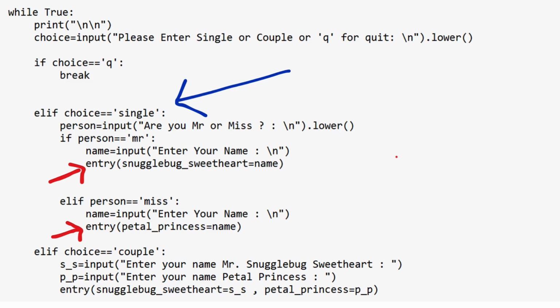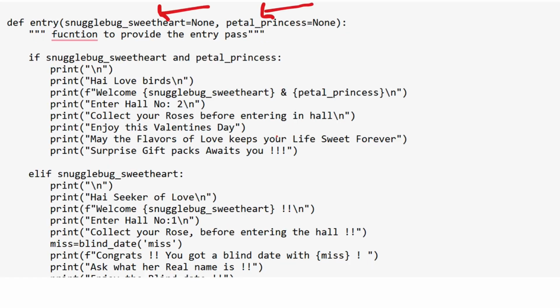So now the program enters the function named entry. See, here we have two parameters, that is Snugglebug Sweetheart and Petal Princess. Both are assigned the special value None, which can be taken as placeholder values. If the user sends the values, they will be assigned. If not, the parameters can be ignored, with no problem of errors and all, right? So in this scenario, as singles can be accommodated, there are plenty of situations where only Snugglebug Sweetheart, that is our male single, or Petal Princess, that is our female single, will be available. So in that situation, our program runs fine.